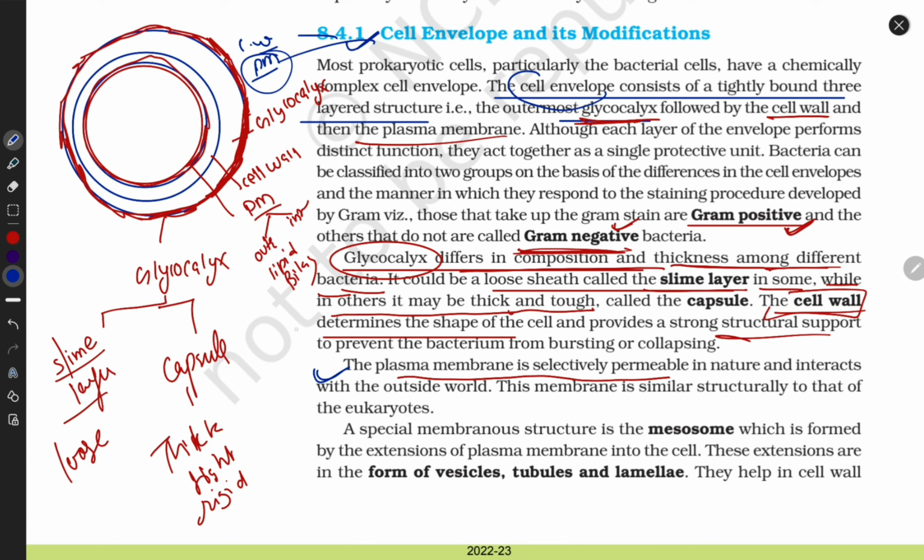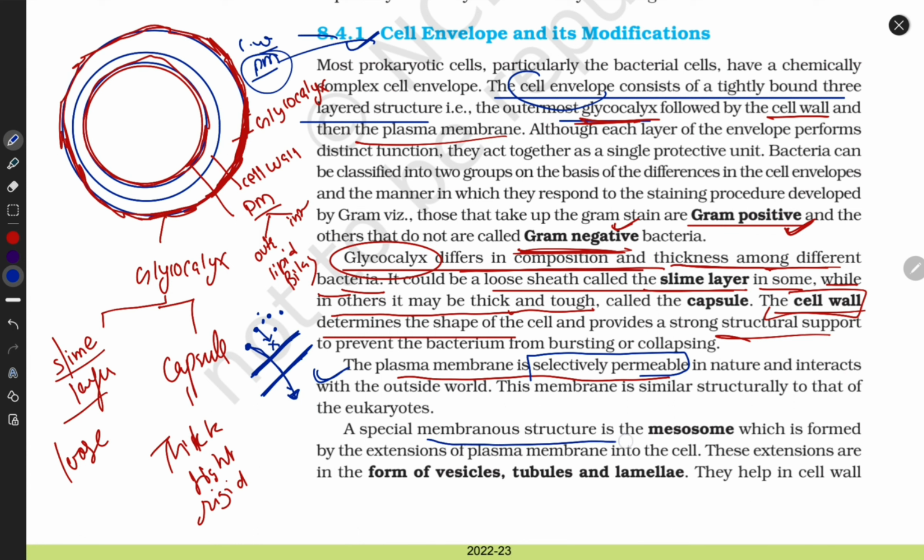What do they do? This is the outer side of the plasma membrane, and this is the inner side. If some particle goes inside the cell, the membrane is selectively permeable towards this molecule. If the plasma membrane allows it, then it can easily come in. If it doesn't allow it, then it can't come in.